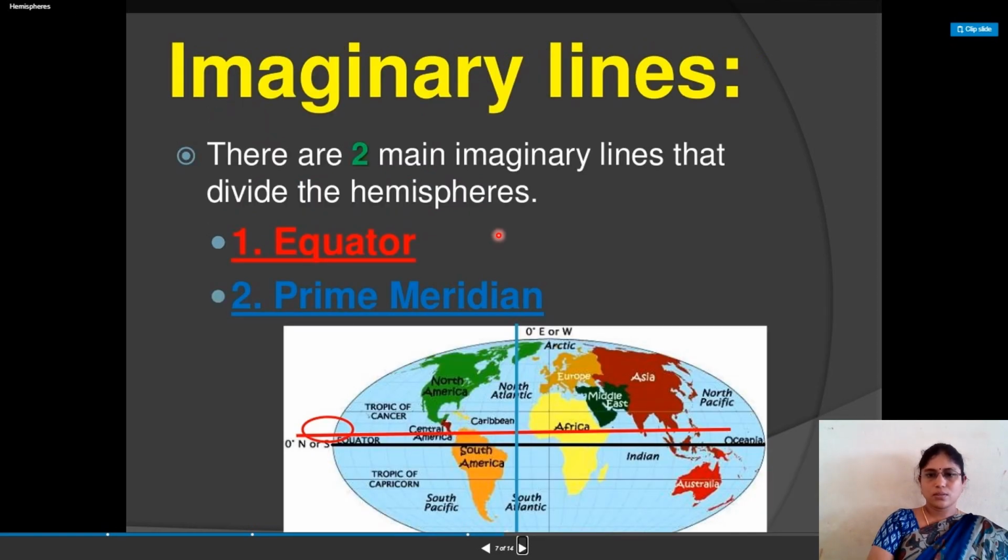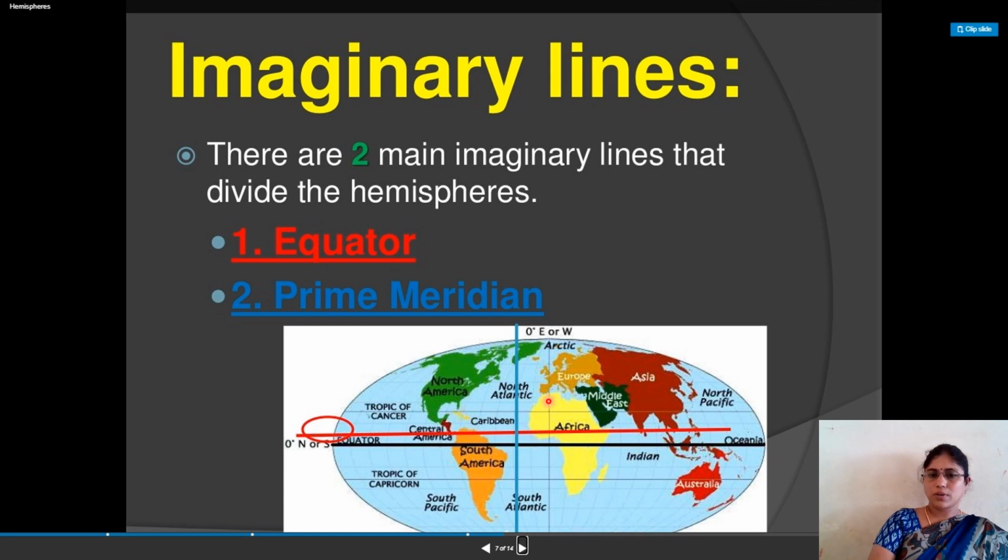See here, these are the two important imaginary lines that divide the hemispheres. One is the equator, the horizontal imaginary line, and the other is the vertical imaginary line, the prime meridian. So it divides our globe into equal parts.